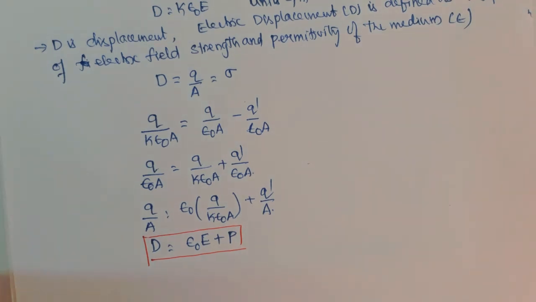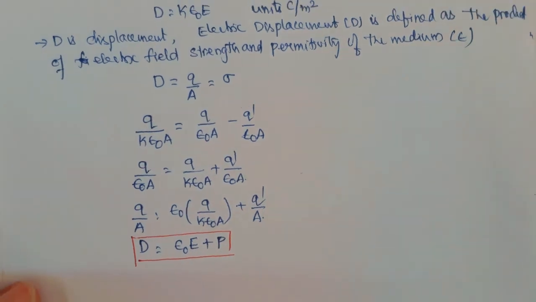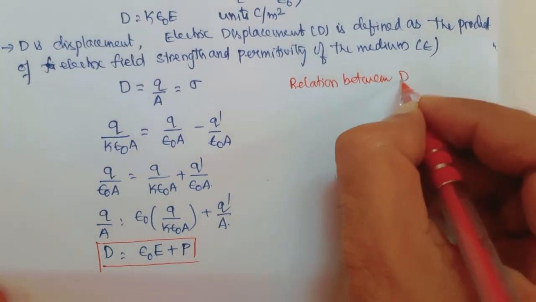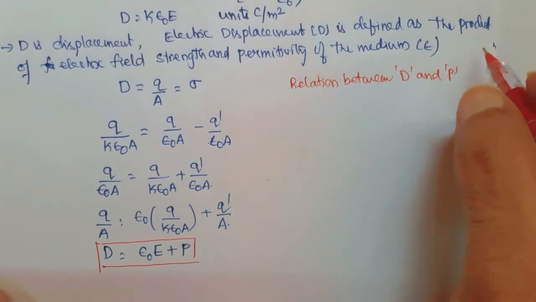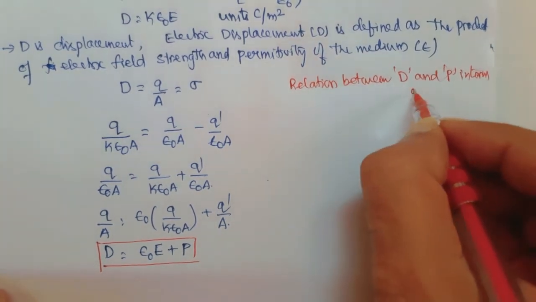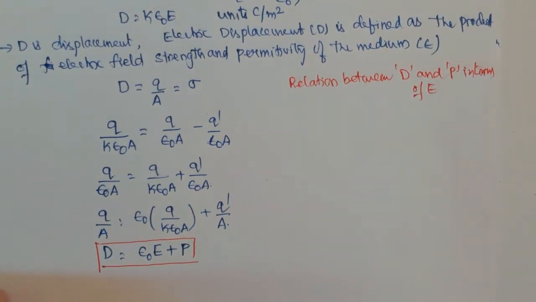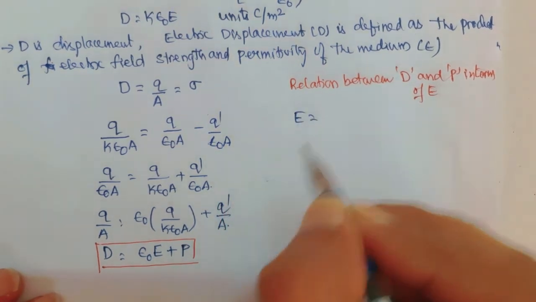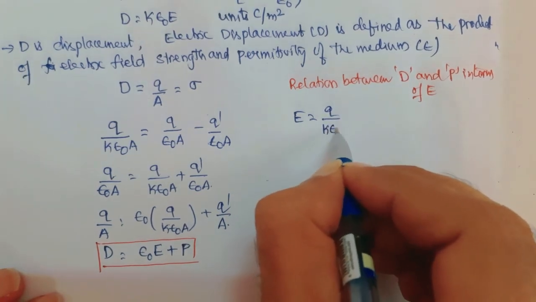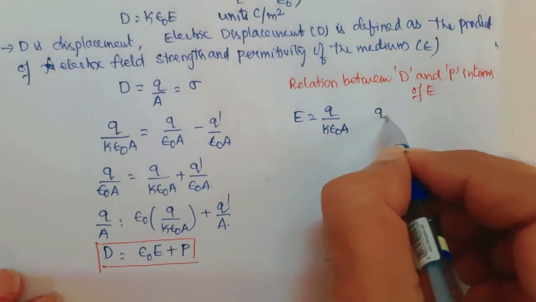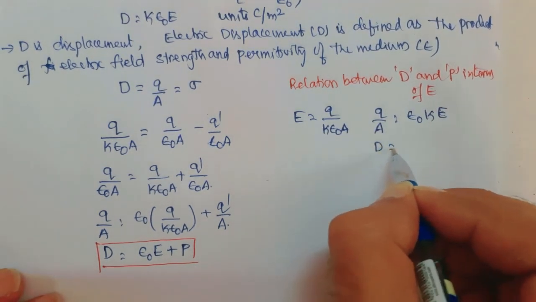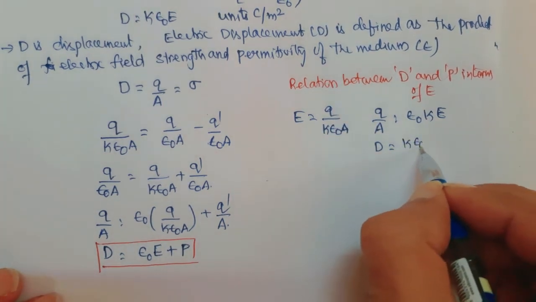Moreover, at this stage you can obtain a relation between D and P in terms of E. We know that E is equal to Q by K epsilon naught A. From this you can write that Q by A is equal to epsilon naught K E. And this Q by A is nothing but the definition of D. So D is equal to K epsilon naught E.